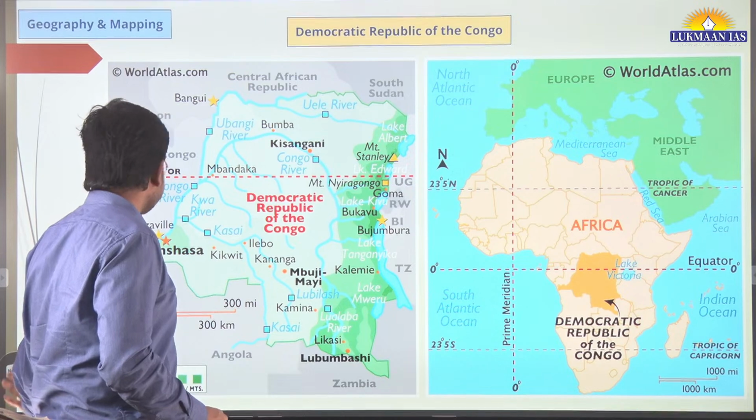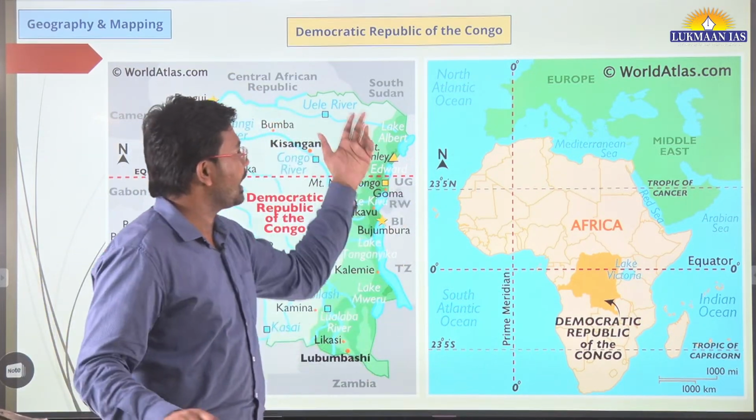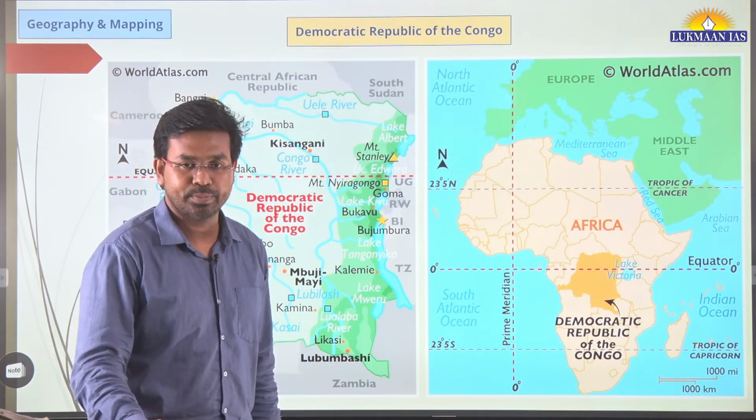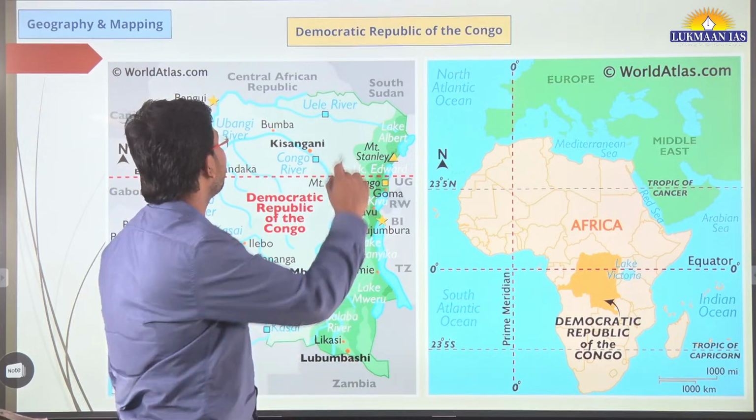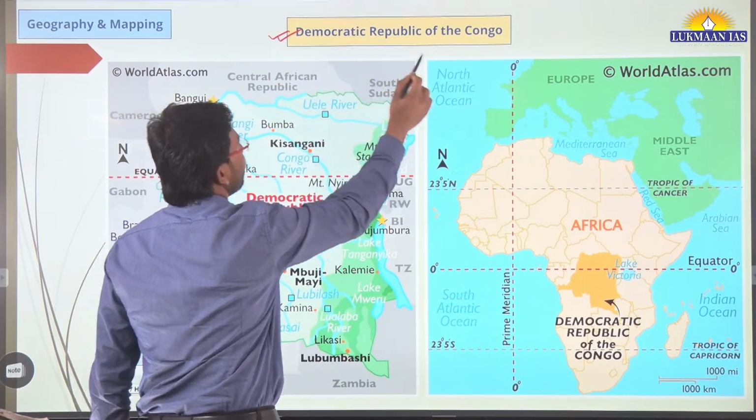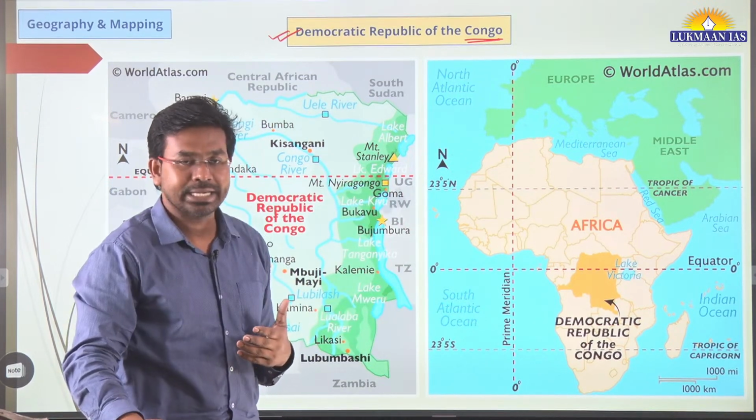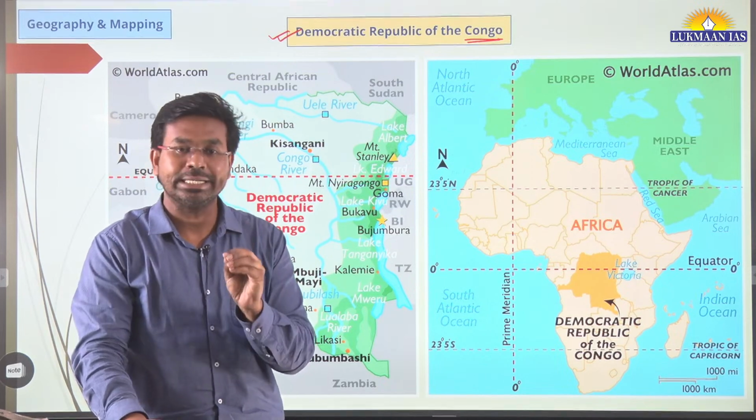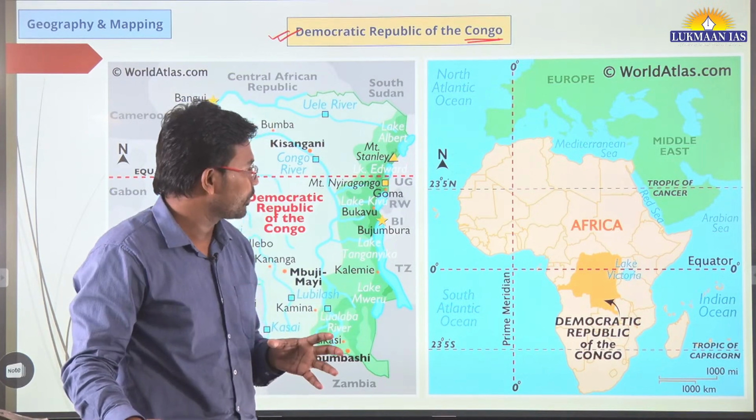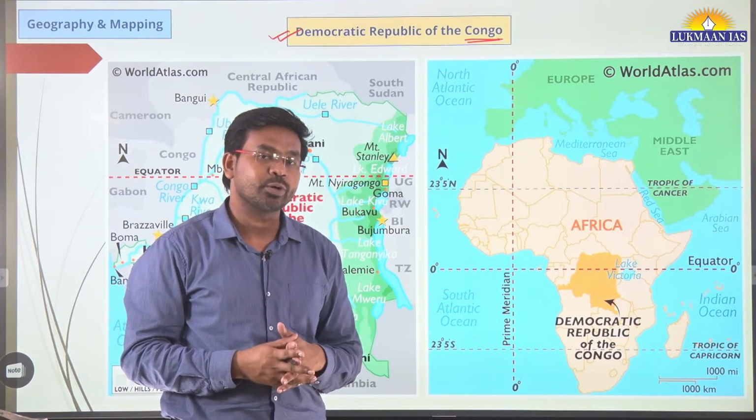So this topic is Democratic Republic of Congo. Congo has been in news today in the Hindu newspaper related to mass exodus of people from Congo. So in that context, we need to understand where Congo is located. This is going to be a purely discussion from the mapping point of view. Congo is a country which is located in the African continent.